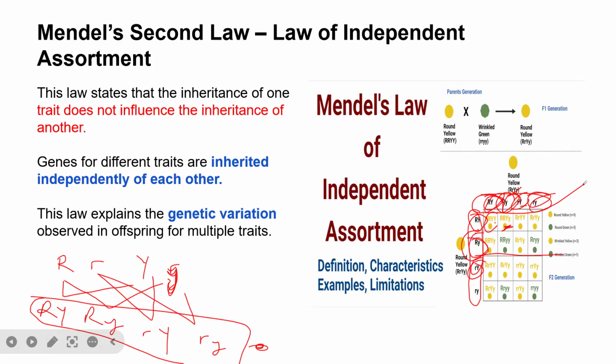So after F2, this is our F1 generation. This is our F1 generation. And this is our F2 generation. So for the F2 generation in the law of independent assortment, look at the ratio. We have 9 is to 3 is to 3 is to 1. Let me delete this so that I can demonstrate it very well.